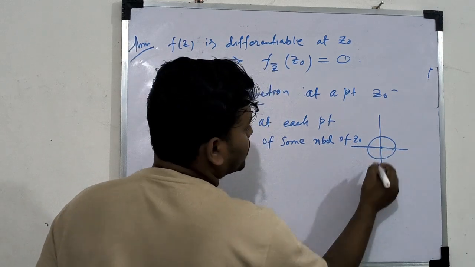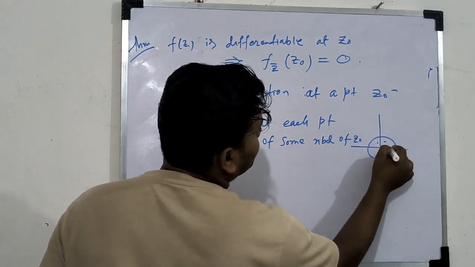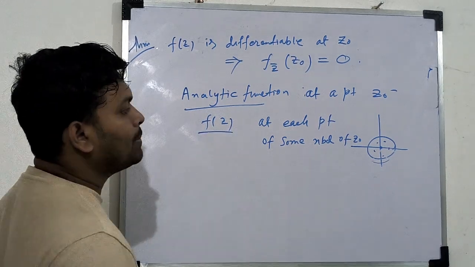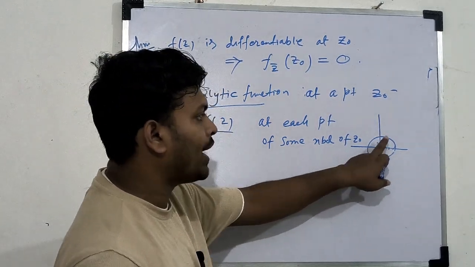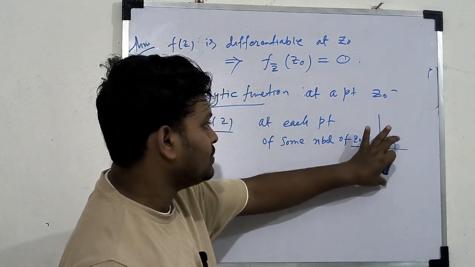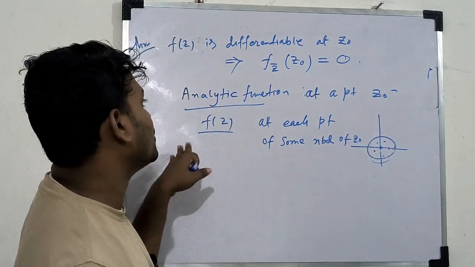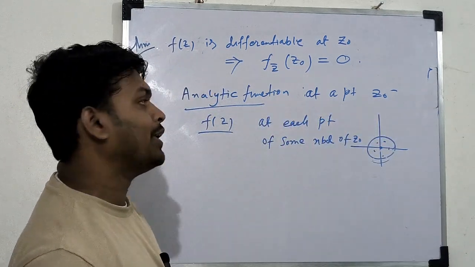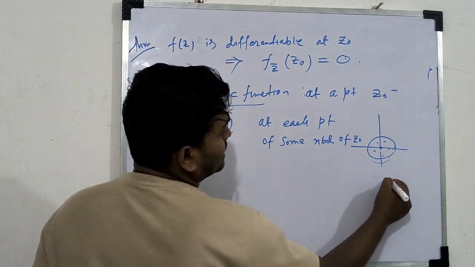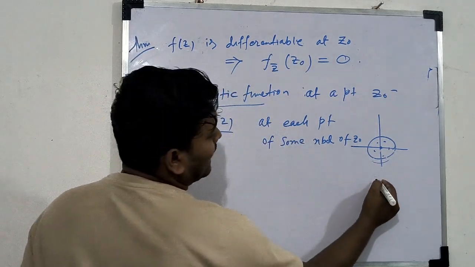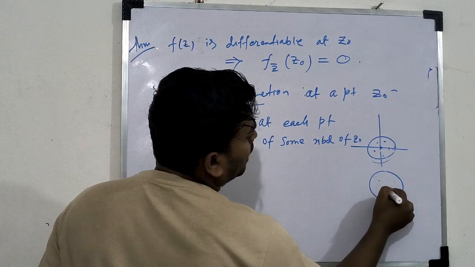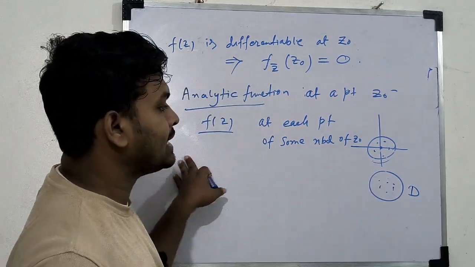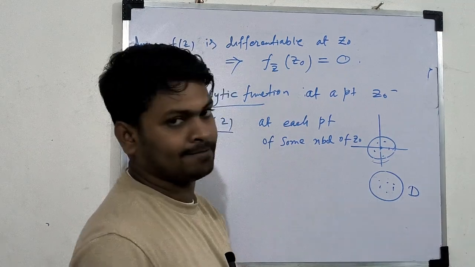So if this is z0, the neighborhood of this z0 is this. If this function will be differentiable at each point of this neighborhood of z0, then we call this function analytic at z0. And whenever this function is analytic at every point of a domain D, then we say f(z) is analytic in D.